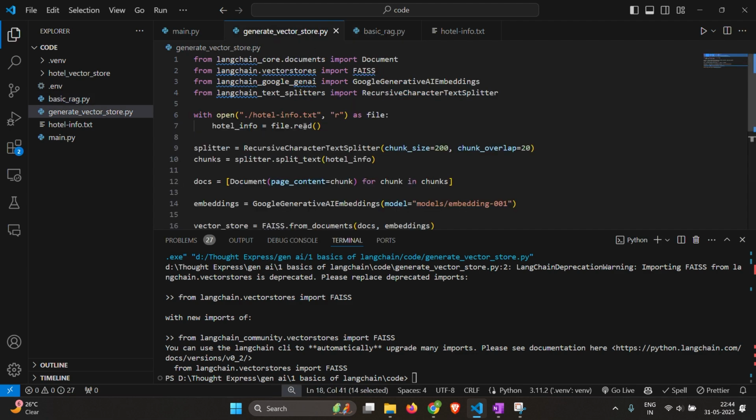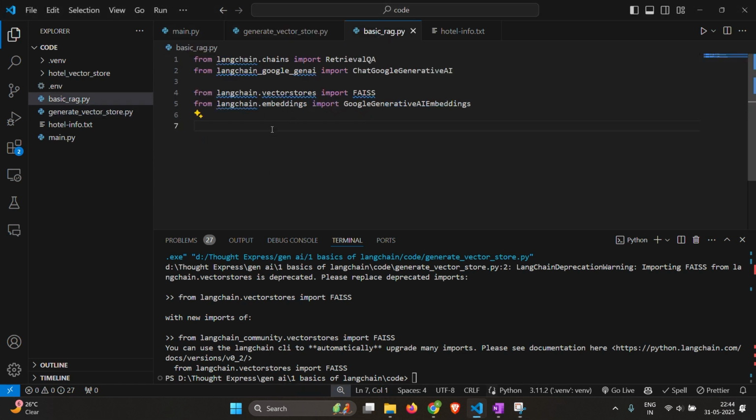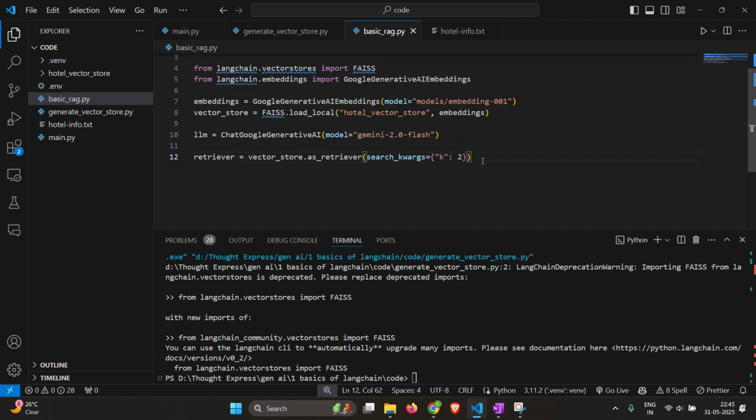So then what we do is we just create the same embeddings from here and vector store equals FAISS dot load local. We give it the name of the directory and the embeddings that we used while generating the vector store. So now that we have the vector store, let's go ahead and make a chatbot which we create the same as before. Then what we do is go ahead and we make a retriever.